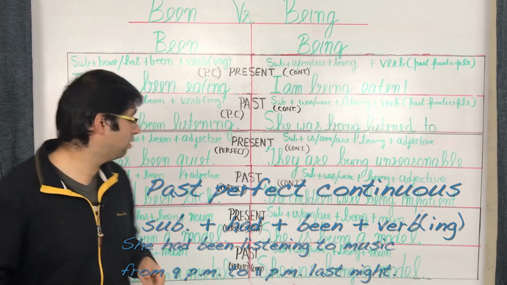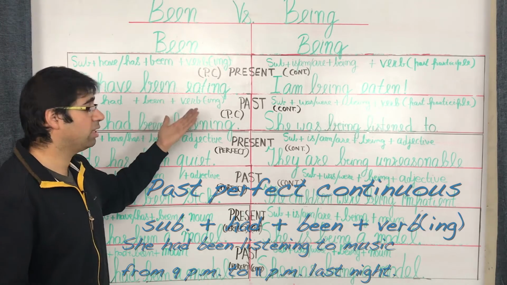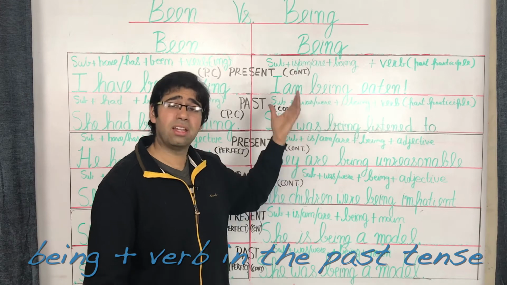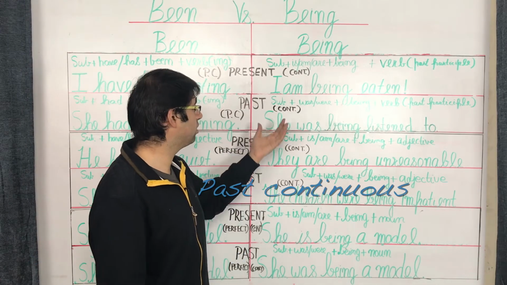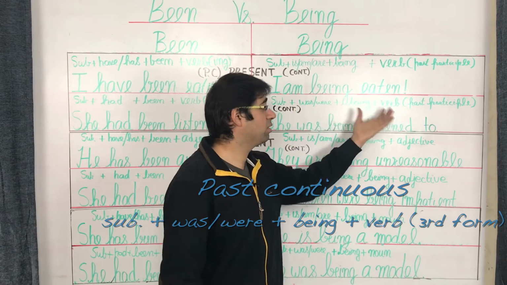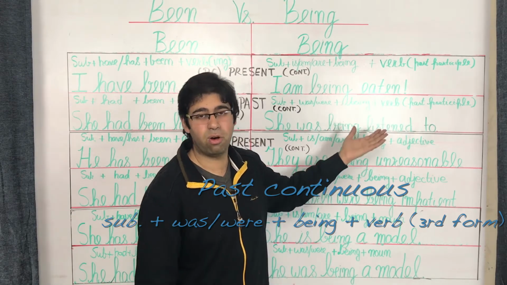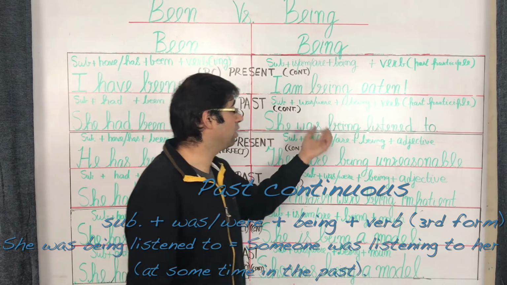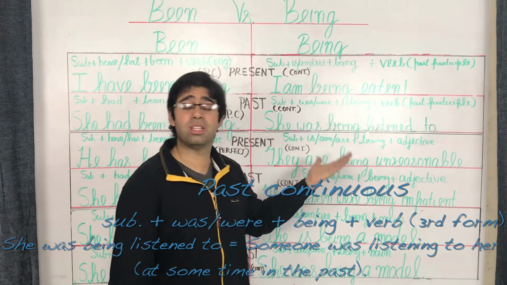So that is the interaction of been with a verb in the past. Now let's compare that with the interaction of being with the verb in the past, and this takes place in the past continuous structure. You've got a sentence as the subject plus was or were plus being plus the verb in the past participle, that is to say the verb in the third form. So this gives rise to a passive sentence such as she was being listened to, which is the passive form of the active sentence someone was listening to her.